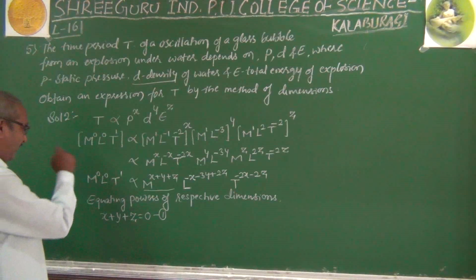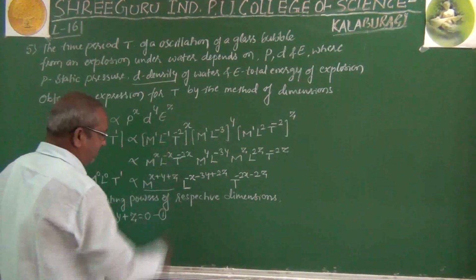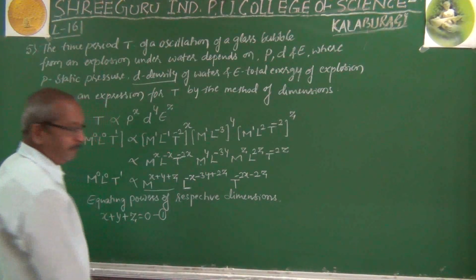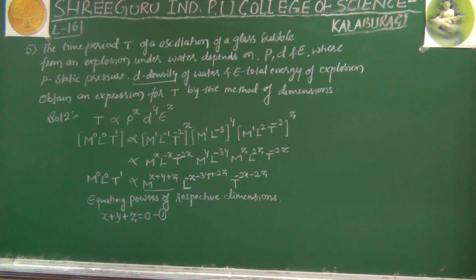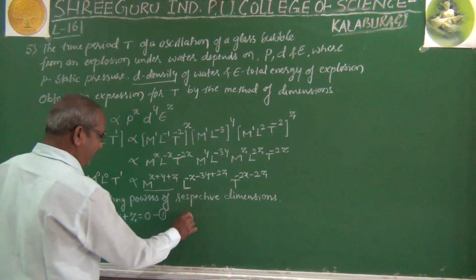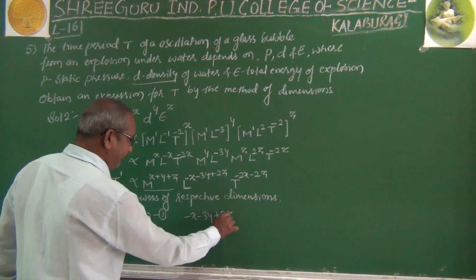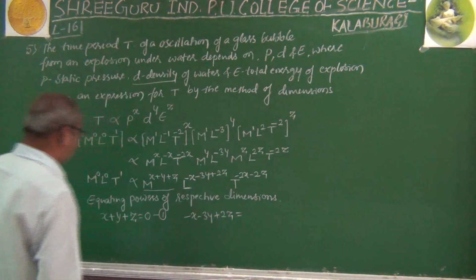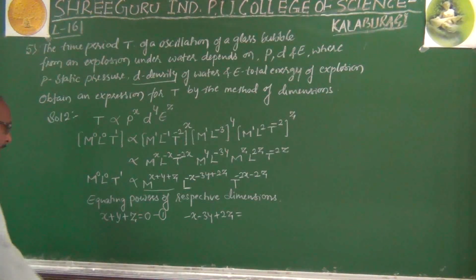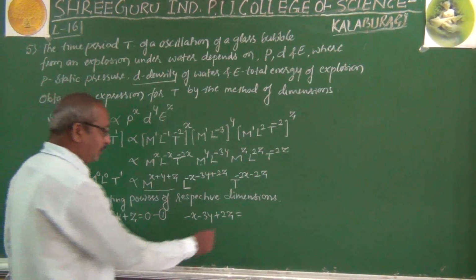Similarly, L to the power, LHS is 0, towards RHS is minus x minus 3y plus 2z. So therefore minus x minus 3y plus 2z equal to 0.